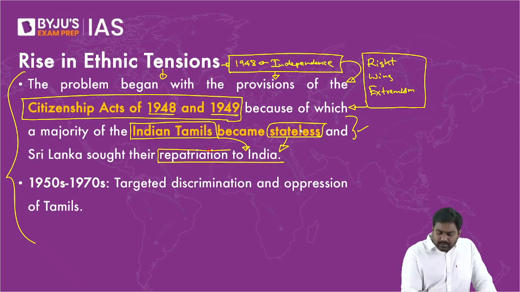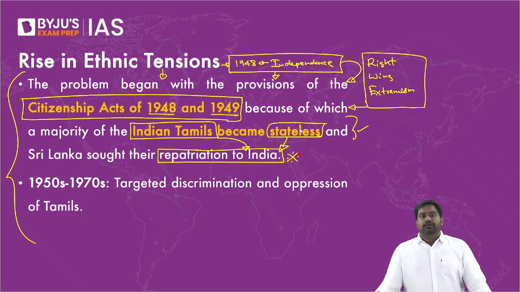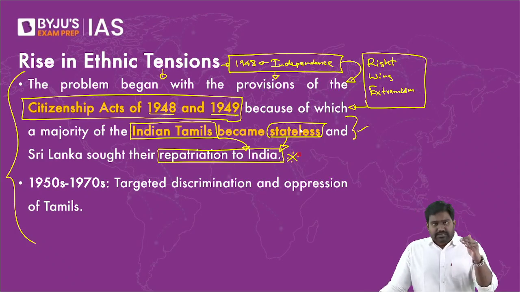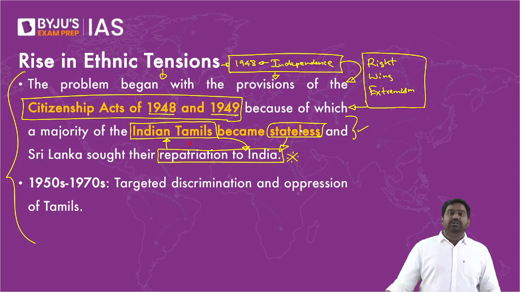Sri Lanka said they are India's responsibility. India is responsible for them. So Sri Lanka said these are not our people, they're not Sri Lankans. They are stateless right now. It is India's responsibility to take them back. They came from India, so let them go back to India. This was the approach of the Sri Lankan government.